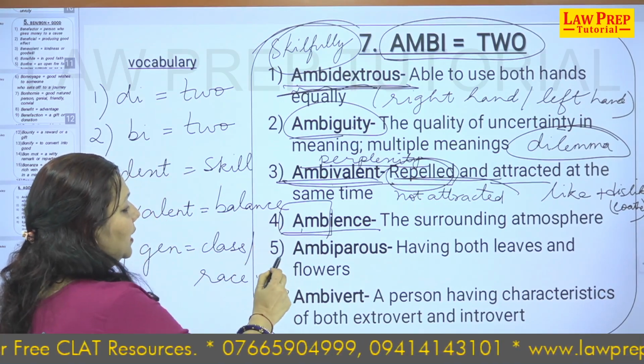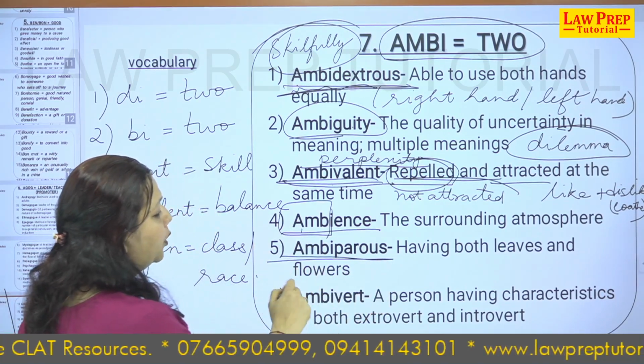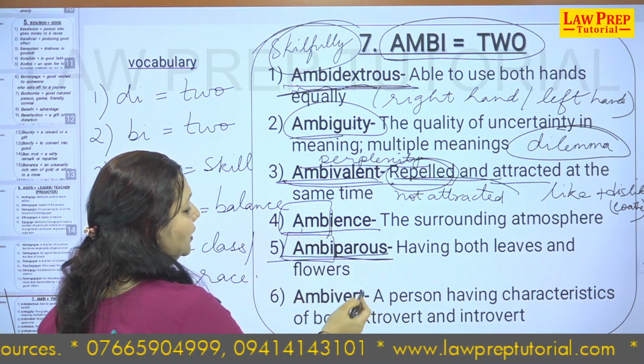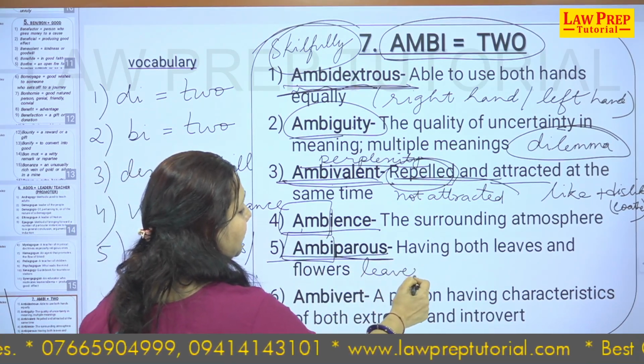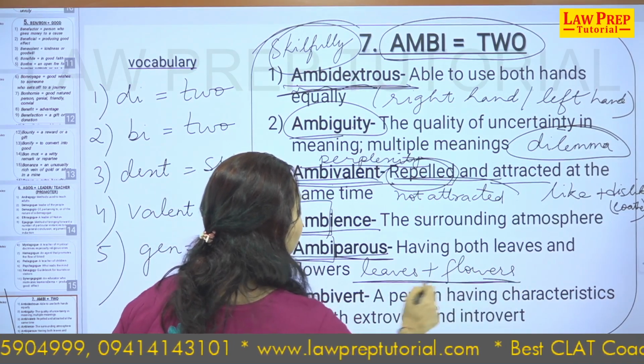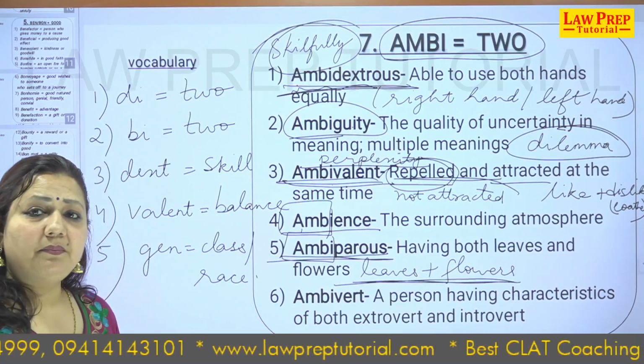Now, turning to the word ambiparous. Ambiparous is both leaves and flowers. So, you can again have the word ambi and parous. So, it includes leaves plus flowers. So, that is in the sense of two, that is ambiparous, right.